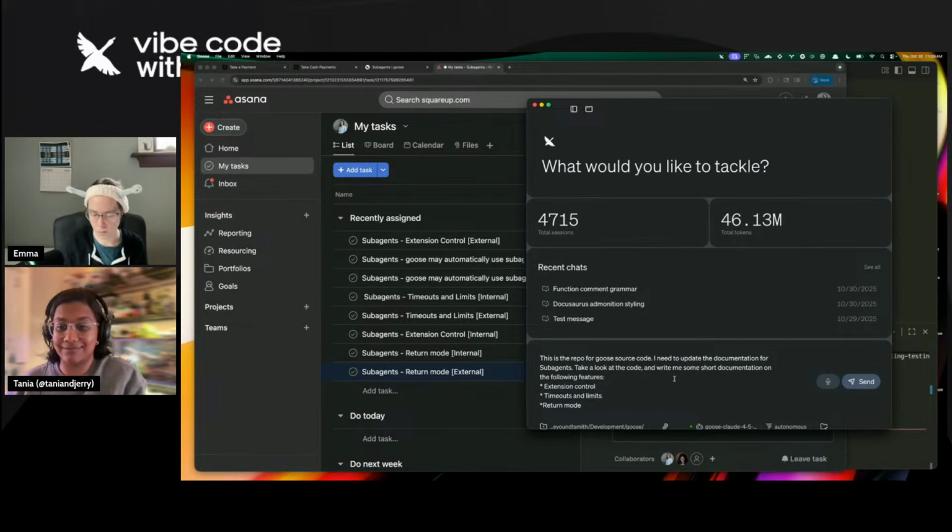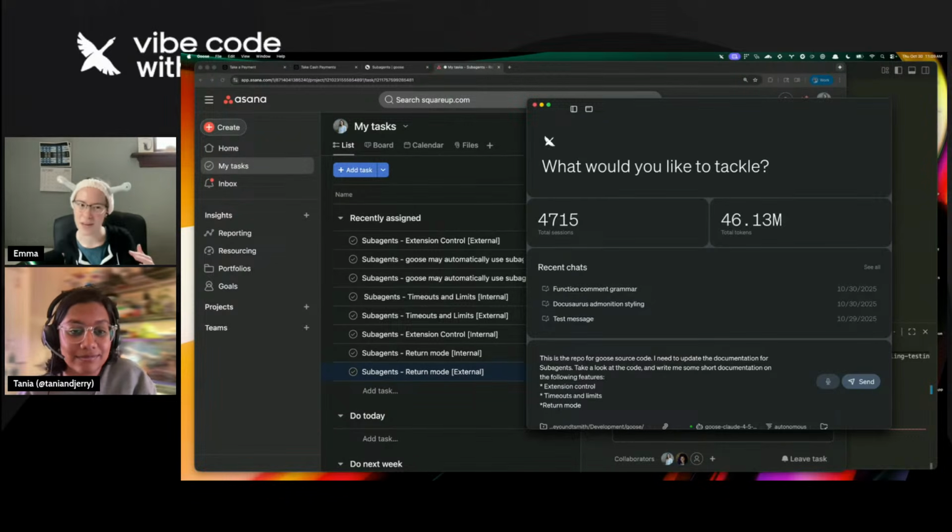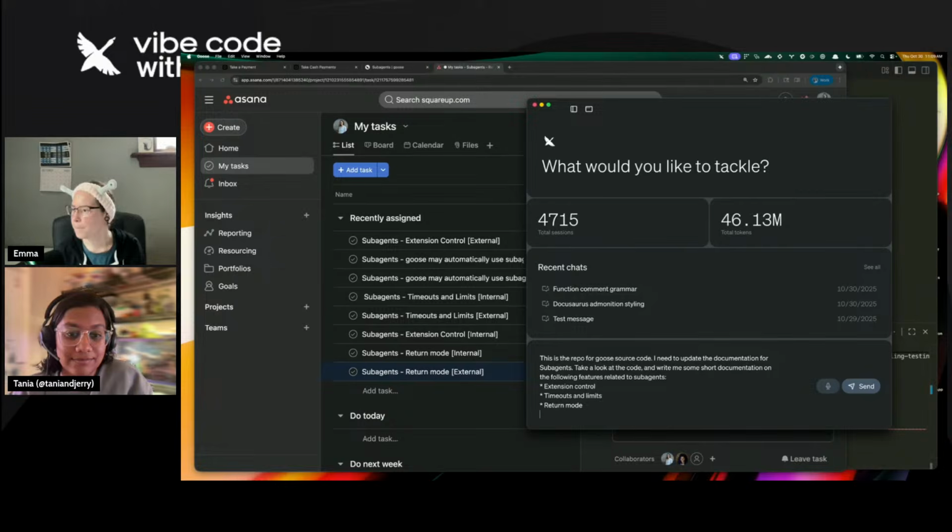And then I'll be really specific. I like being really specific and explicit when I am talking to Goose, just to avoid it trying to figure out what it thinks that I mean. Write me some short documentation for the following features related to subagents.